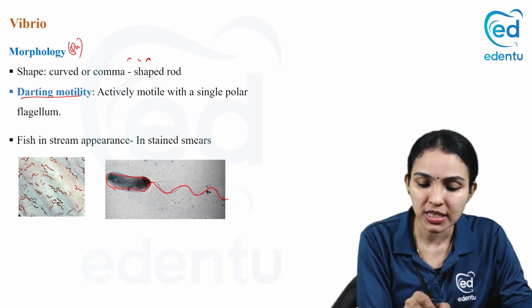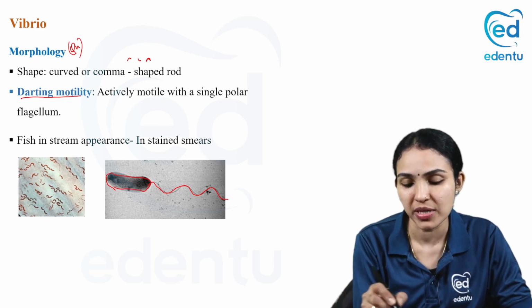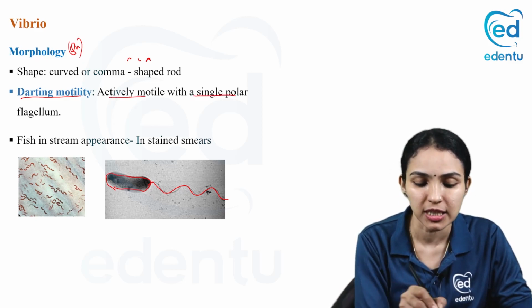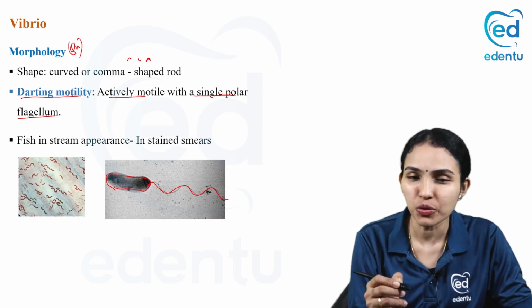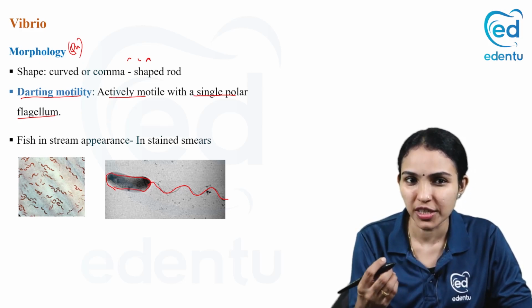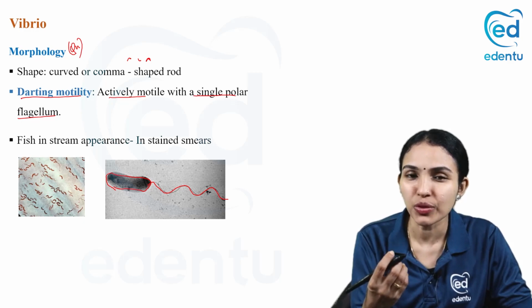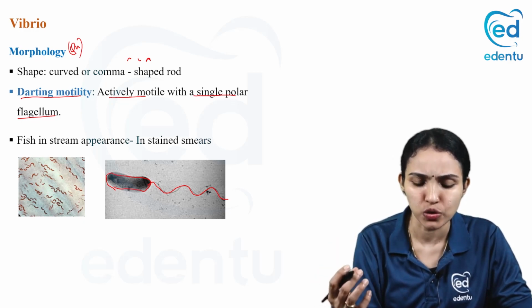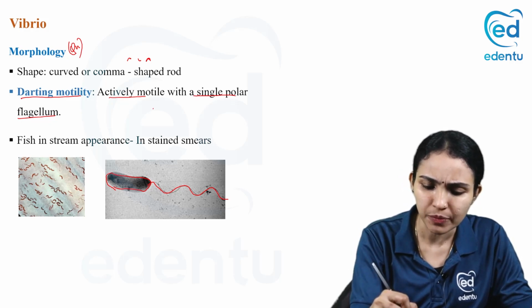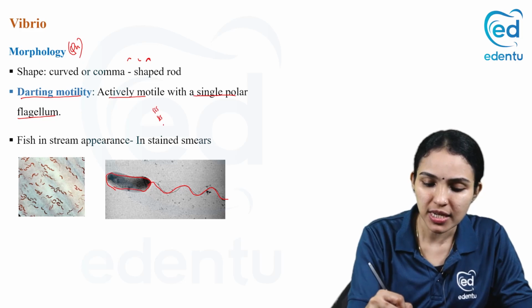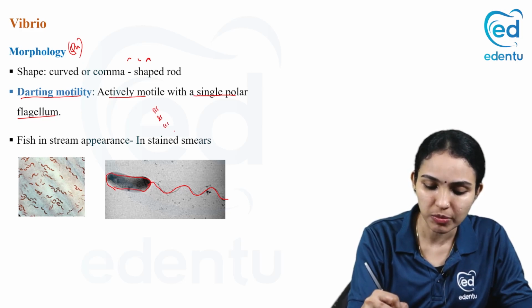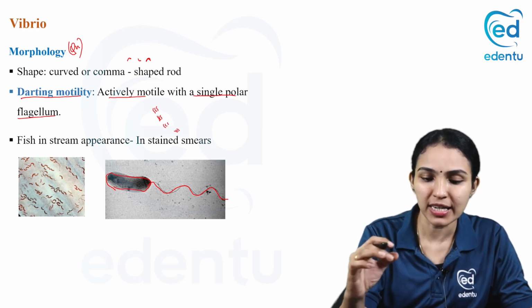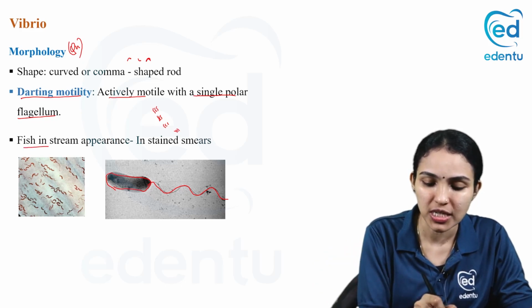And what is the motility called? Darting motility. Darting means actively motile with a single polar flagellum. And if you take, in patients with severe diarrhea, mucus diarrhea, you take the mucus, you stain it with gram staining and look under the microscope, you will see them like this. They will be going like this, fish in stream appearance. It is comma shaped bacteria, no? It will be moving in parallel rows. It's called fish in stream appearance.